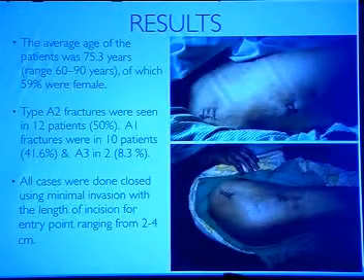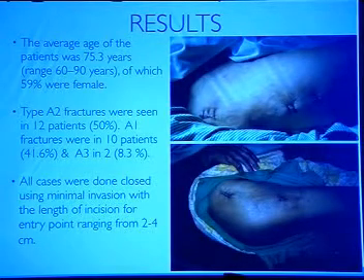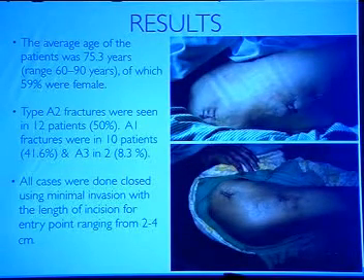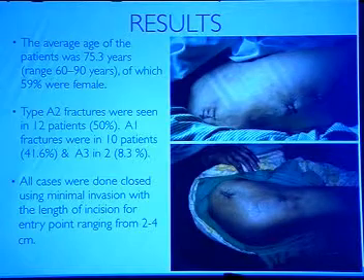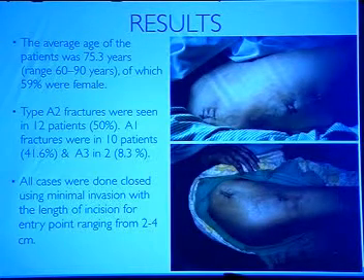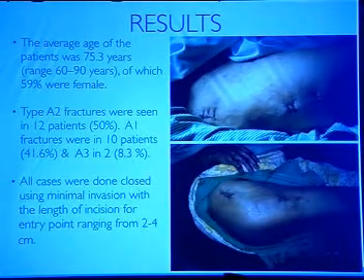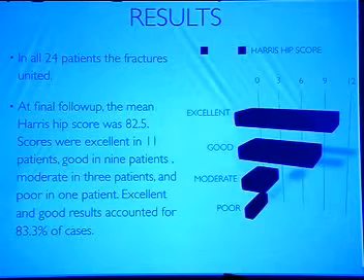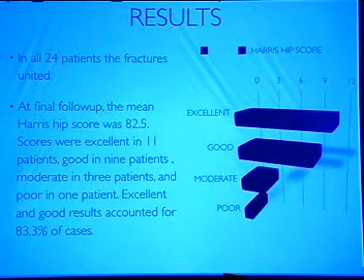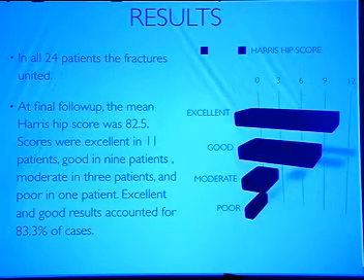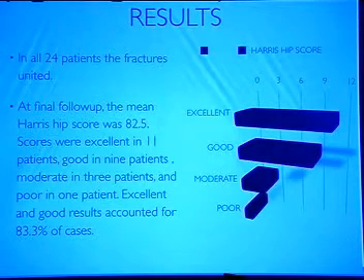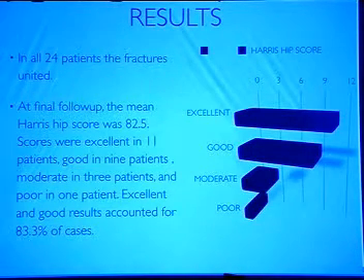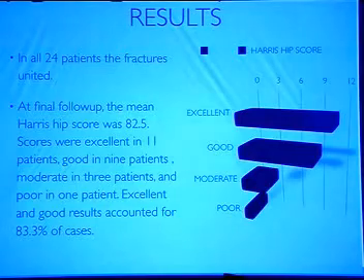Results: the average age of the patients was 75 years. Type A2 was seen in 12 patients, A1 in 10, and A3 in 2. All cases were done using a minimally invasive incision, entry point ranging from 2 to 4 centimeters. The mean duration of surgery, skin to skin, was 23 minutes. The mean hospital stay was 5 days. In all 24 patients, the fractures united. At the final follow-up, there was an excellent and good result in 83.3 percent of patients.